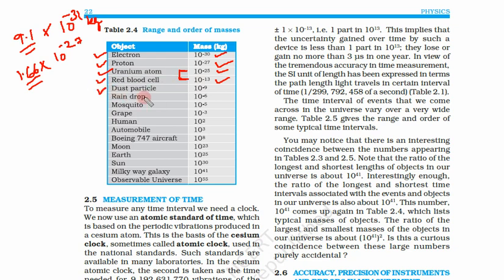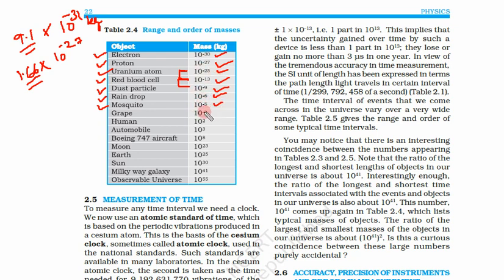Now let us see one dust particle. Dust particle is 10 to the power minus 9 kilogram. So it is also 10,000 times heavier than a red blood cell. So now you can imagine how small atoms are. Raindrop is typically 10 to the power minus 6 kilogram. Mosquito is 10 to the power minus 5 kilogram.